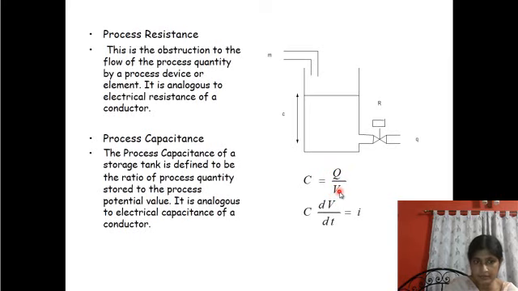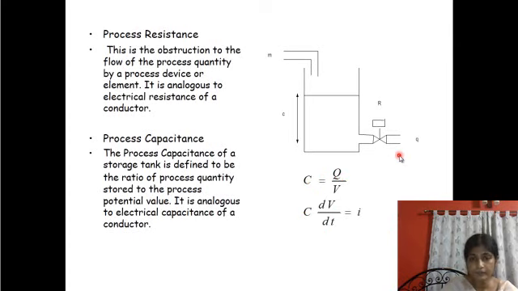This is the quantity of process value stored in the process, and the voltage in the electrical equivalence is equivalent to the potential value in this case. So the potential value here is this small c. Do not confuse this with the electrical capacitor. This is process capacitance, capital C, and this small c stands for the potential value, equivalent to V.